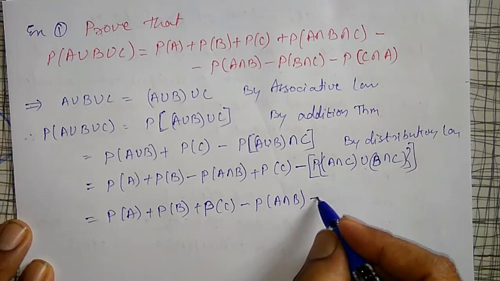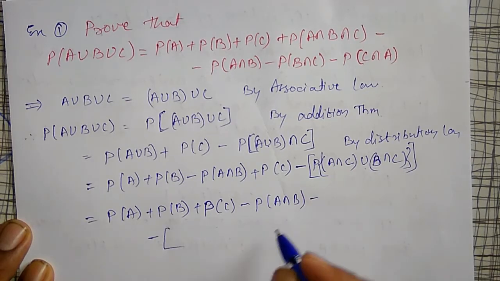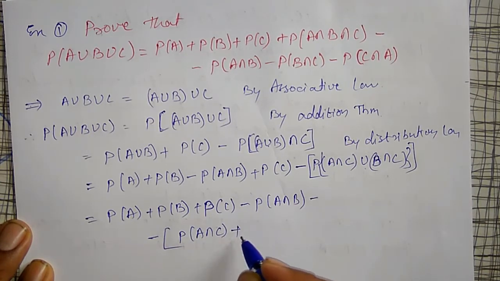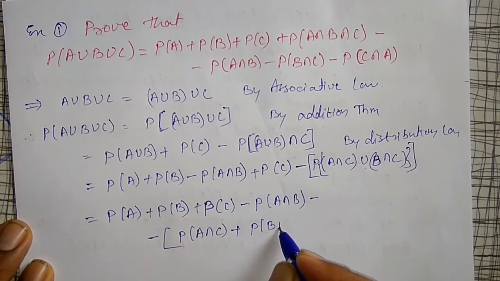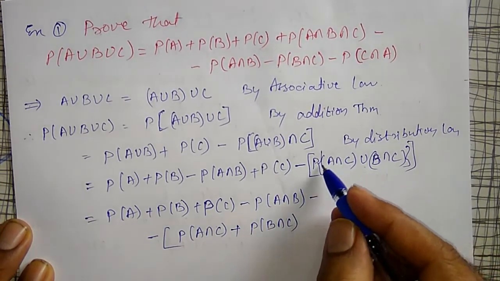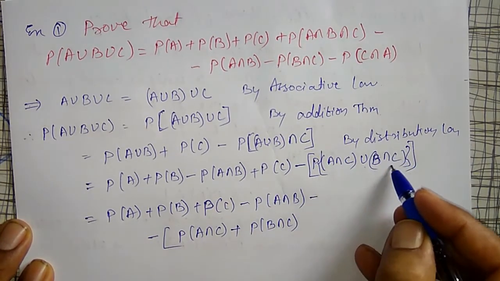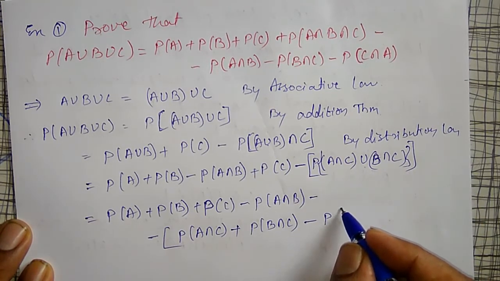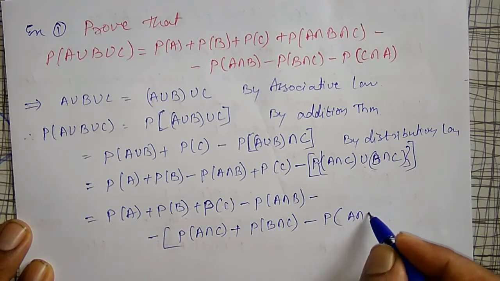I will write minus addition theorem for this, probability of A intersection C plus probability of B intersection C. This is your A, probability of A plus probability of B minus probability of A intersection C